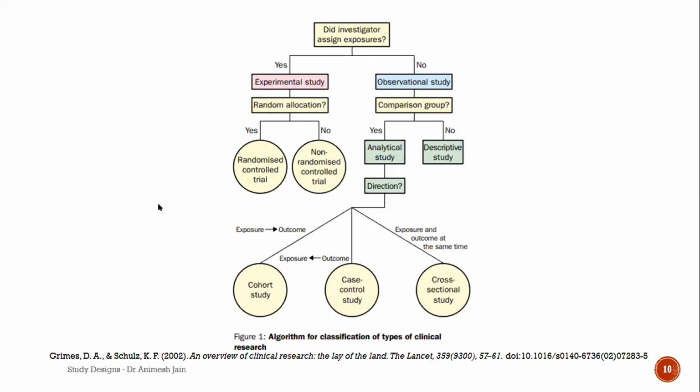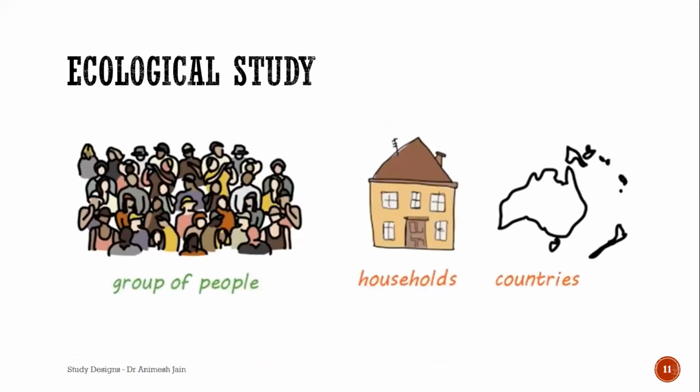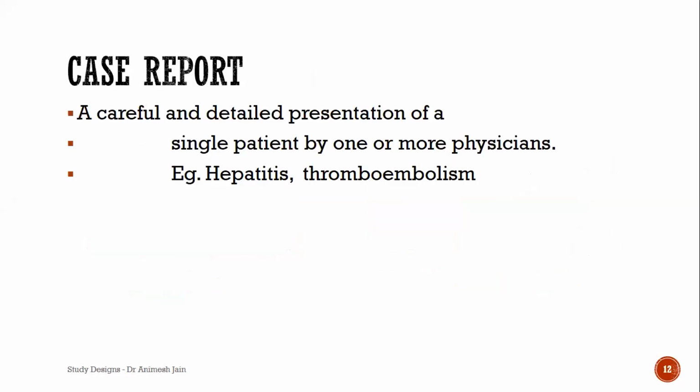So let's move forward. Now, there is something known as an ecological study. In an ecological study, the idea is we look at groups of people. That means the whole community, or maybe a geographical distribution, or households. We don't go to individuals. My unit of study is a group of people. So if I take exposure data and outcome data, I will take it as a group, and then come out with the results. These are done just to find out overall in a community, in a geographical area, in a country, say in a district or in some provinces.